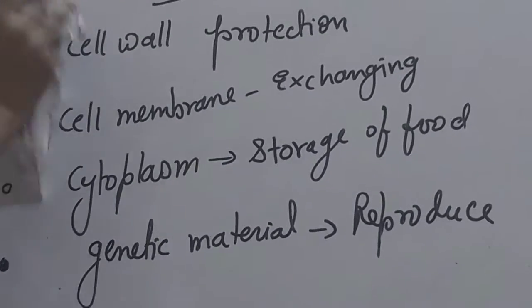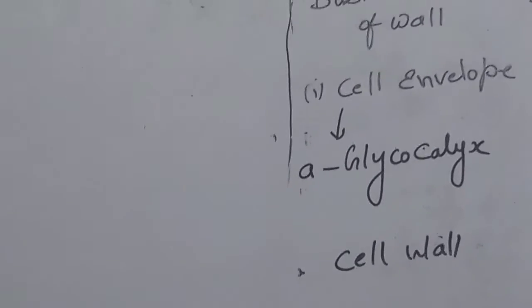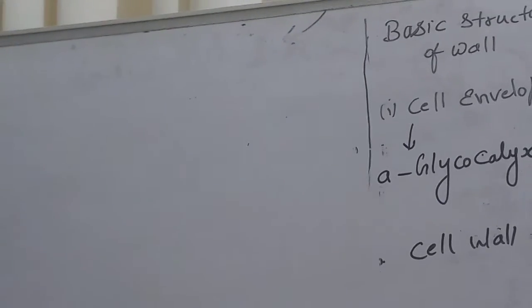So this prokaryotic cell also has all the basic things: cell wall, cell membrane, cytoplasm, and genetic material. This topic is very important, students. Again I am alerting you, so read and learn this topic very properly.